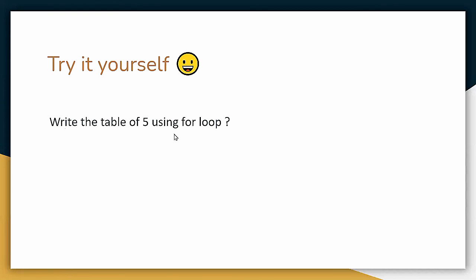It's as easy as that. Try it yourself once. If you have any queries, put them in the comment section. I would be really happy to help you out. In the next class I will discuss the solution of this problem as well.